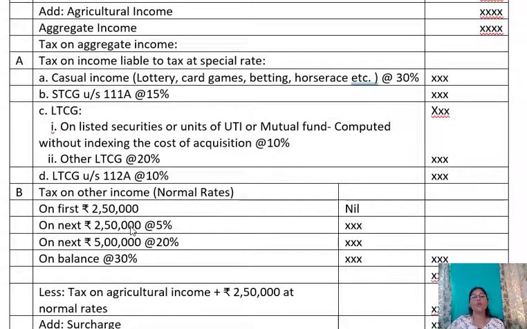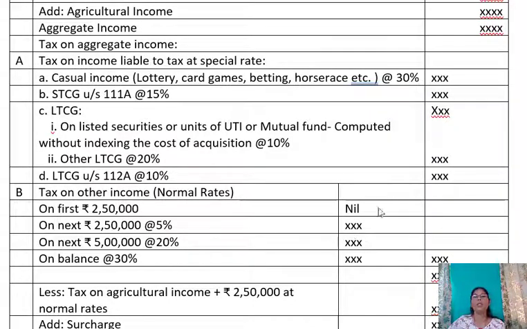On next 2 lakh rupees, it is at the rate of 5% and the rest remains the same. In case of super senior citizen, that is aged above 80 years, on the first 5 lakh rupees the tax is nil, and then next 5 lakh it is 20%, on balance it is 30%.